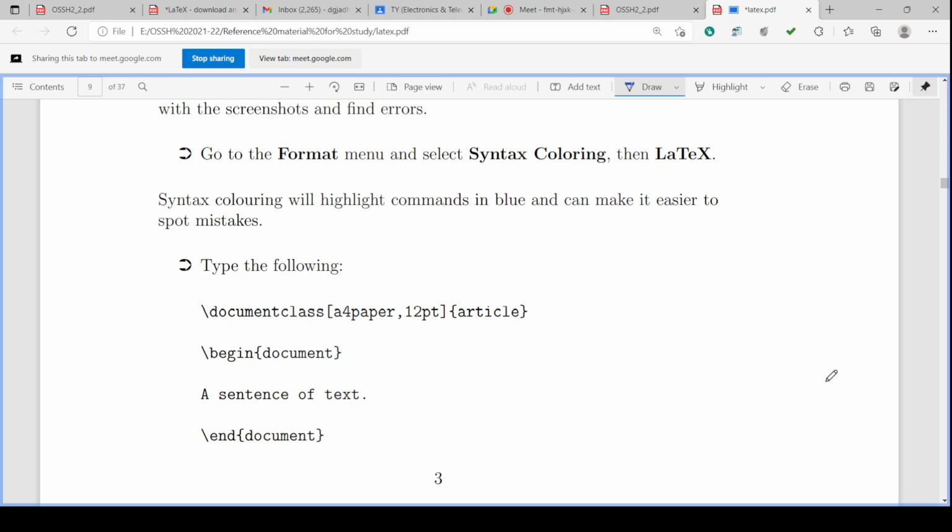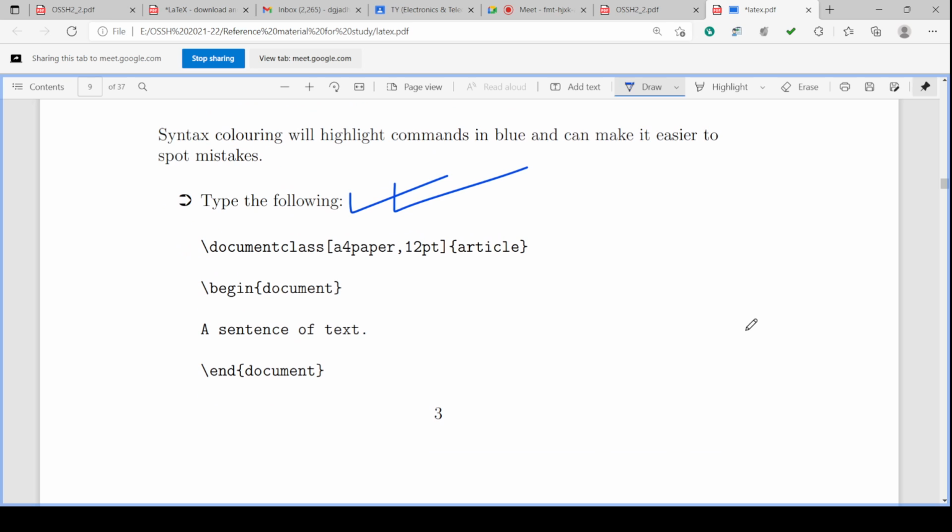Next action is typing the following. So we have to type something. We have to start the typing of the document. How to start the typing of the document? You must have used Microsoft Word. What you do, you double click on Office Word, it launches and creates a new file, and in that file you directly start clicking and typing the matter which you want to typeset or prepare, isn't it?